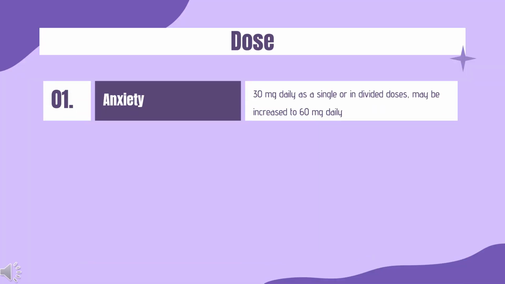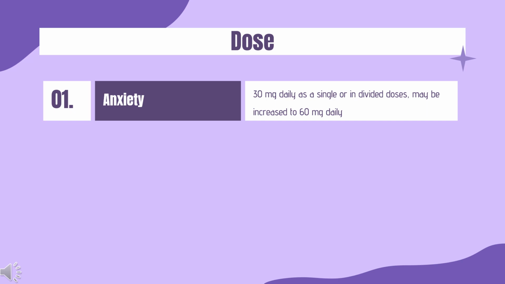Dose. Anxiety. Adult, for cases that are severe, disabling, or subjecting the patient to extreme distress, 30 mg daily as a single or in divided doses, may be increased to 60 mg daily according to patient response. Usual dose range, 10 to 60 mg daily. Use the lowest dose that can control the symptoms. Max treatment duration, 4 to 6 weeks, including tapering off process.